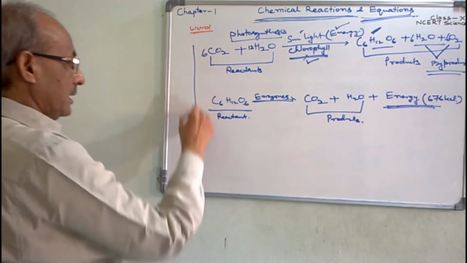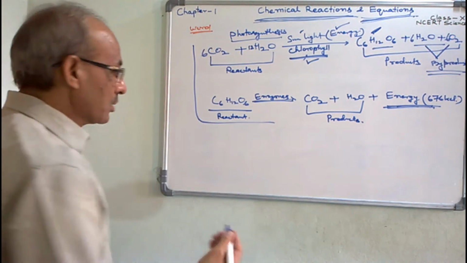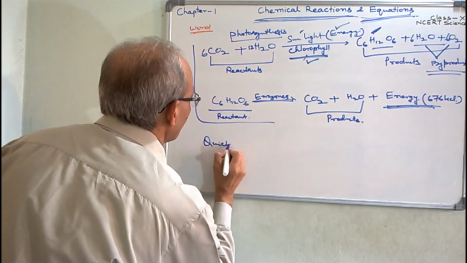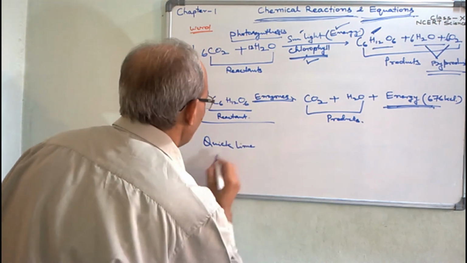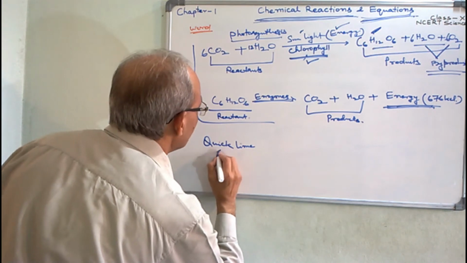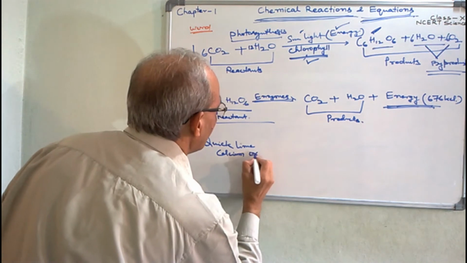Now, by some examples, the quicklime. Quicklime, its chemical name is calcium oxide.